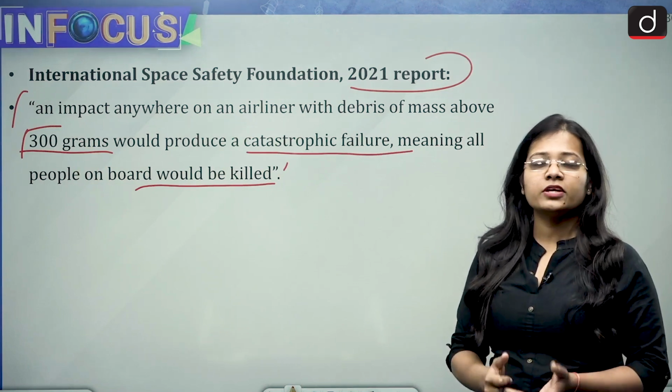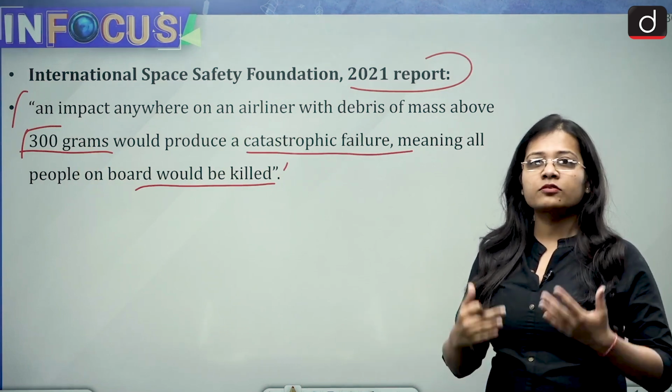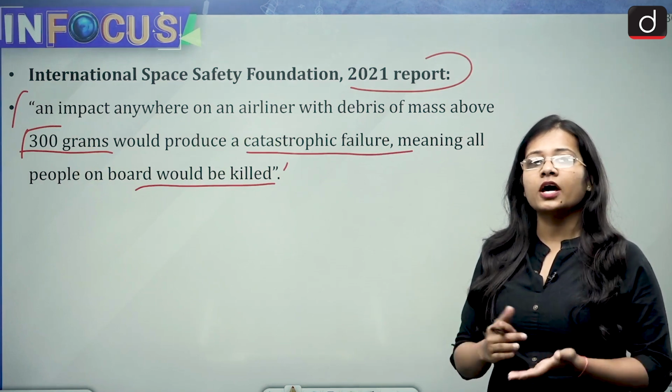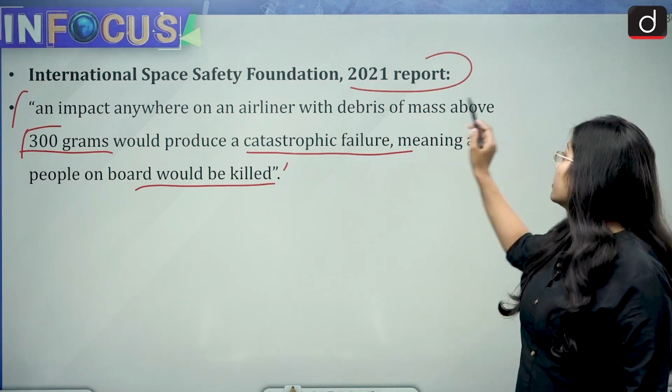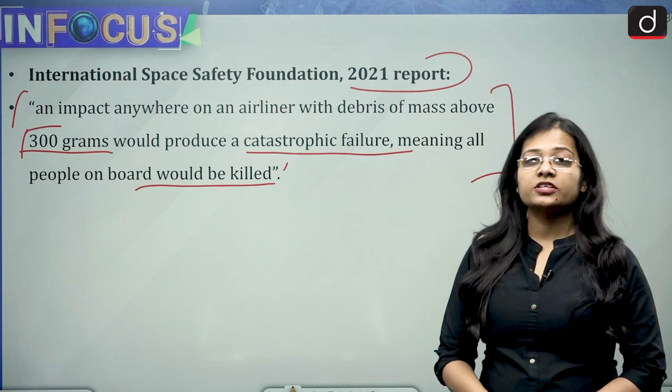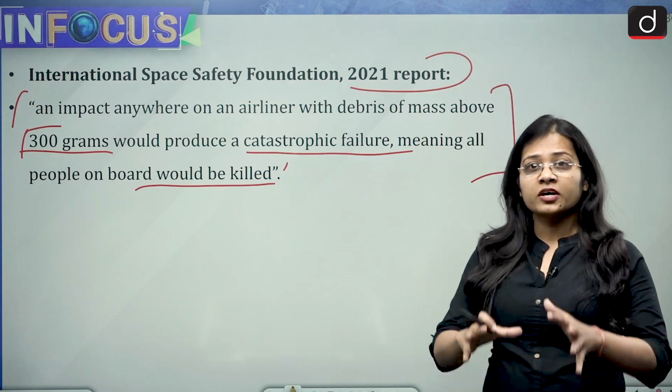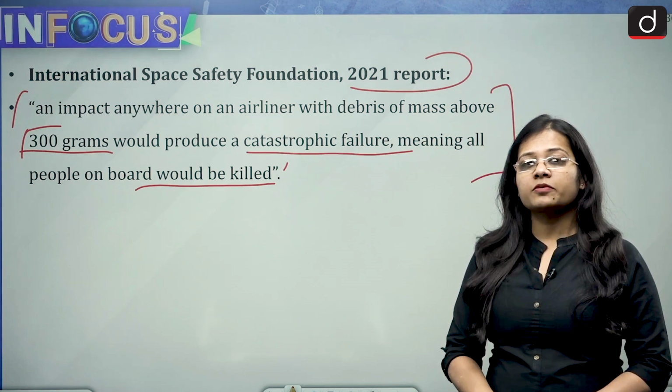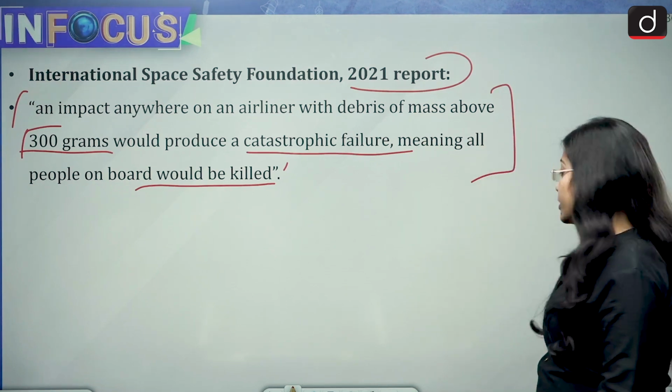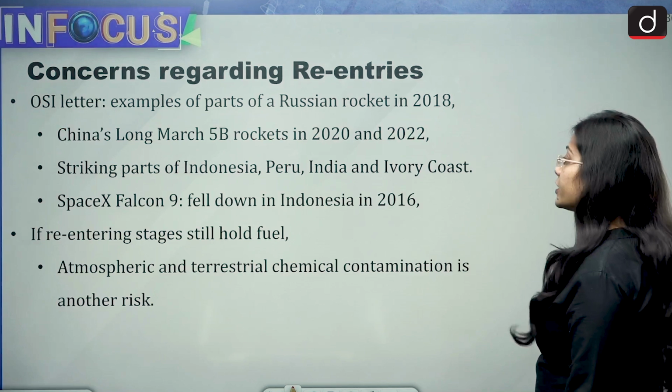The rocket is heavy. It is not that the objects or things used in the rocket are not heavy. So from this line, you can imagine how deadly it can be if the re-entry of space debris takes place and it enters the Earth's orbit or any continent.